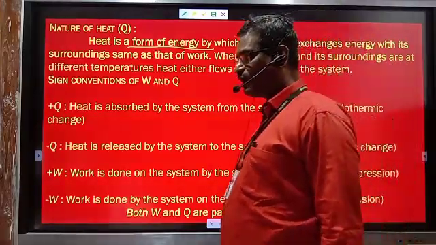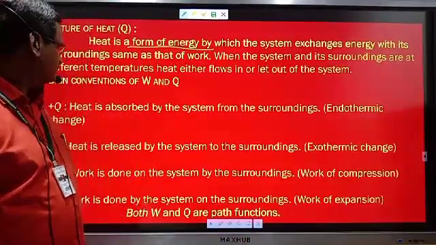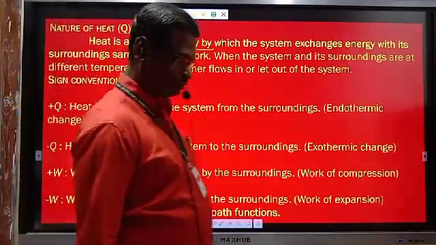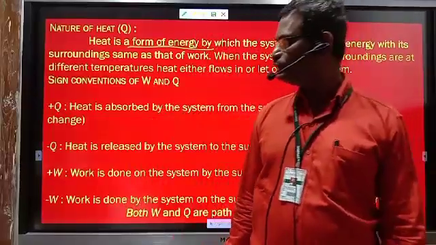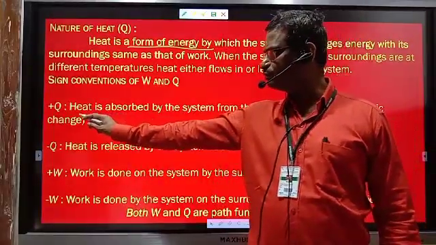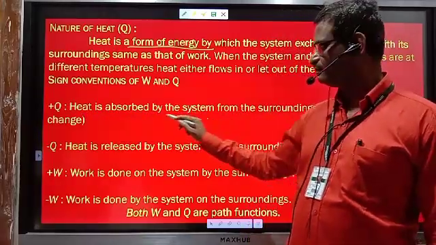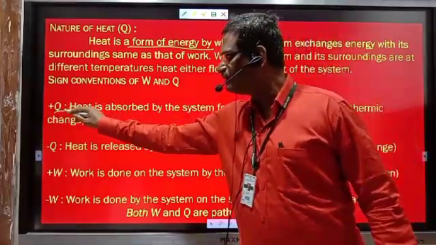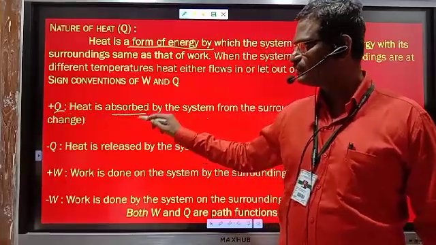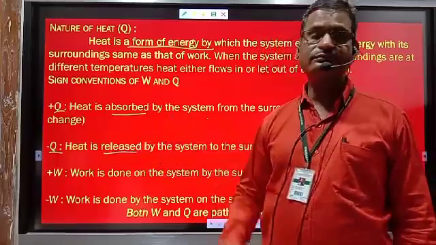Therefore, there are different signs and different conventions used. We know for heat Q is the symbol used. So see, plus Q means heat is absorbed, minus Q means heat is released.